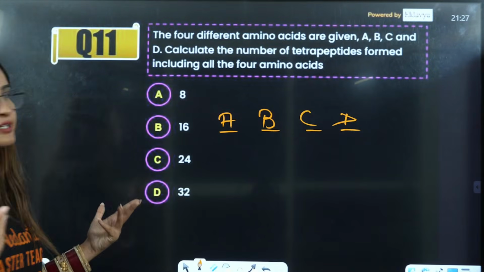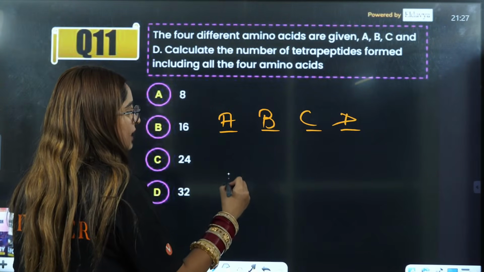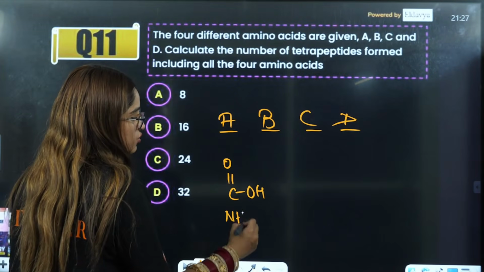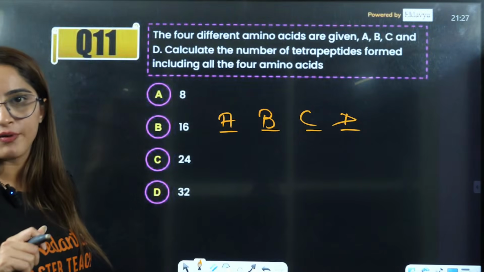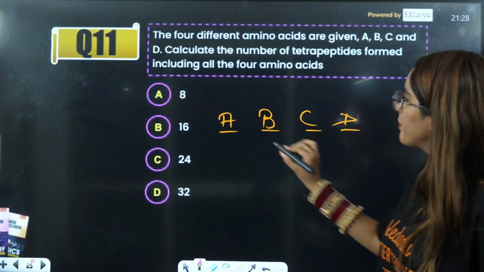Now beta, what is a tetrapeptide? The peptide linkage that can be formed here. When you have COOH and this is NH2, right? When they link together, that is the peptide linkage that they have, right? So for that, just apply permutation combination here.